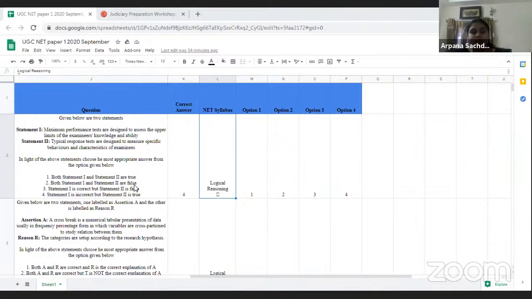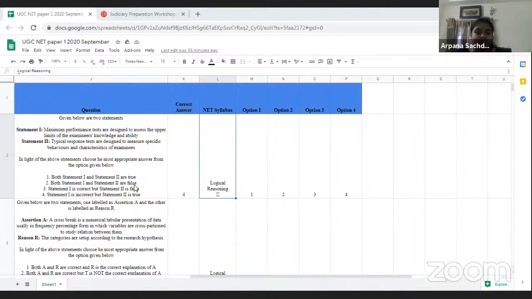As I mentioned, they have mixed logical reasoning and communication together this time. Then in ICT, there were 4 questions. Previously, there were 5 questions. There was a pattern of 5 questions from every unit, but this time the pattern has been changed. Then people development and environment, there were 5 questions as usual. From higher education, there were 5 questions. And from data interpretation, there were 5 questions as usual. There was a table, and accordingly they have asked the questions based on that.